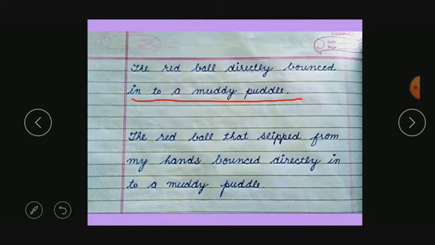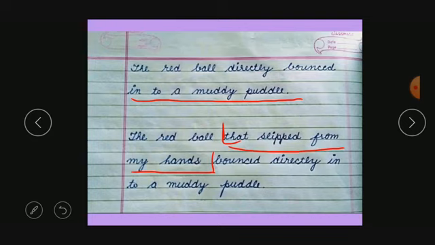Now the next example I have written: the red ball that slipped from my hands bounced directly into a muddy water. So again we have the same sentence. Only this part is different: "that slipped from my hands". Here again we are talking about the same ball, but one sentence is added to it. And this part modifies which red ball? The one that slipped from my hands.